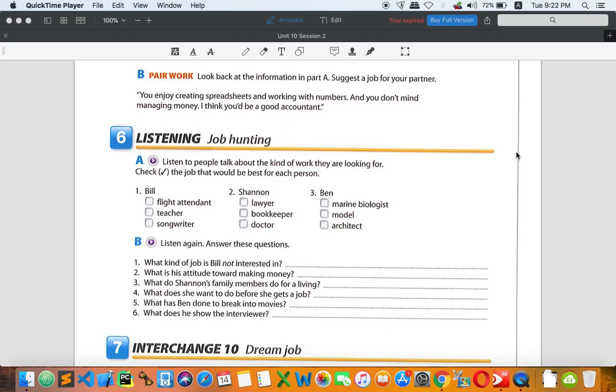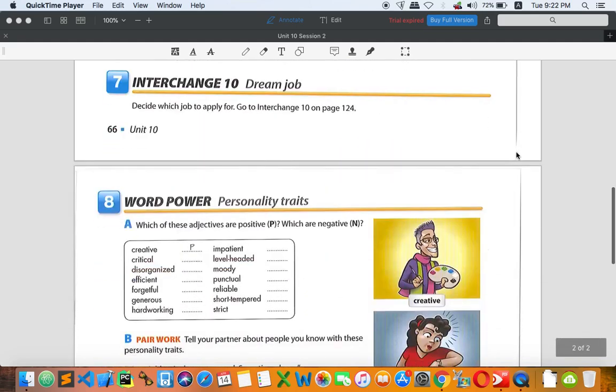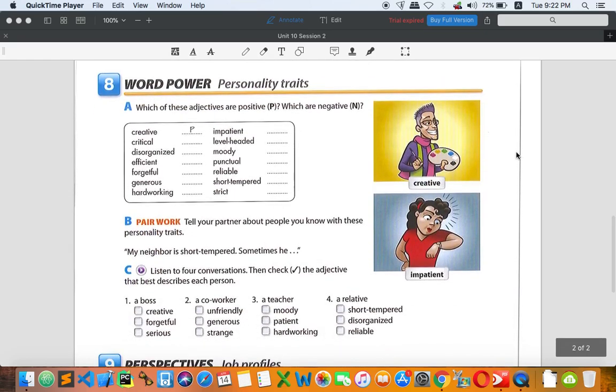All right. So now let's go to number 8, which is about word power, personality traits. Maybe you can say personality type. These are adjectives, but some are positive, some are negative, and we can use all of them to talk about our personality. Okay, maybe you are friendly, you are easygoing. So let's write P for positive and N for negative. Let's begin with the first one, creative, which is an example. So let's get this word defined.